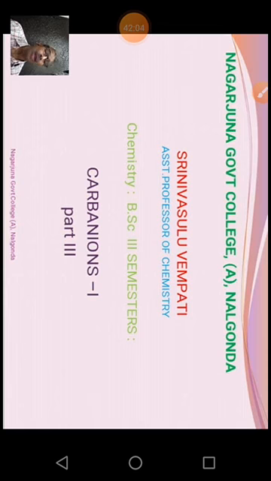Generally we call it aldol. Aldehydes or ketones that have alpha hydrogens exhibit this type of reaction. The condition is the presence of base, hydroxide. In presence of hydroxide, the reaction proceeds. This reaction is reversible.